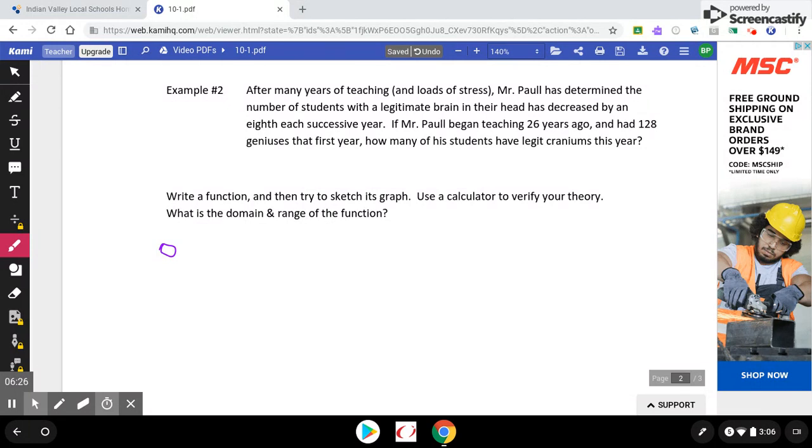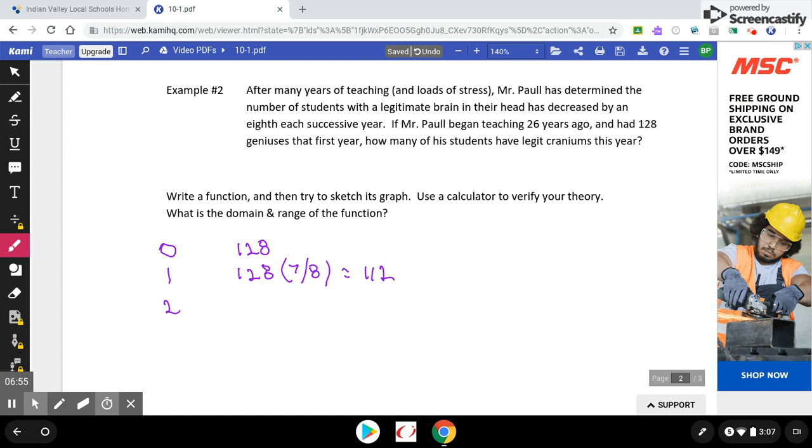Bunch of students roaming around the building, and everybody who has me on the schedule, according to the problem, says 128 of those people have brains in their head, legit brains. Then it goes down by 1/8. So after the first year, it goes down by 1/8. When you think about it, guys, if it's going down by 1/8, that means there'd be 7/8 left. Put that on a calculator, it comes out to 112.